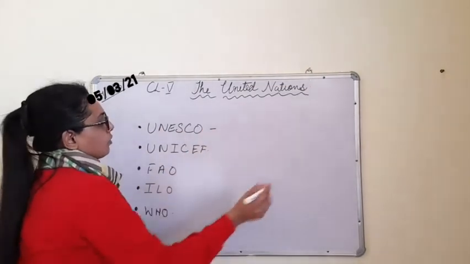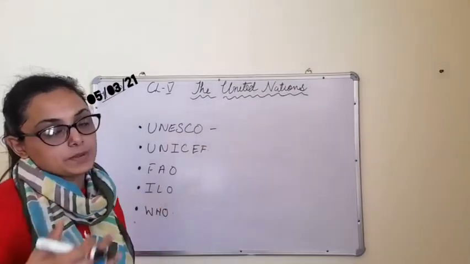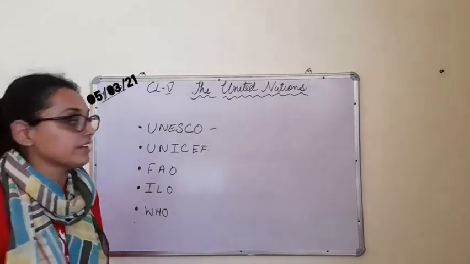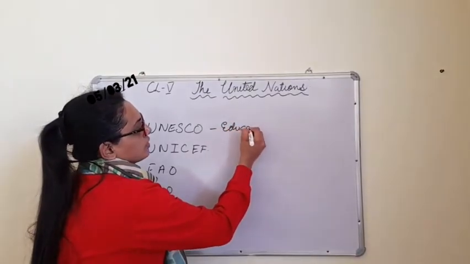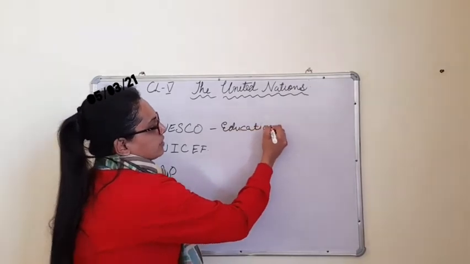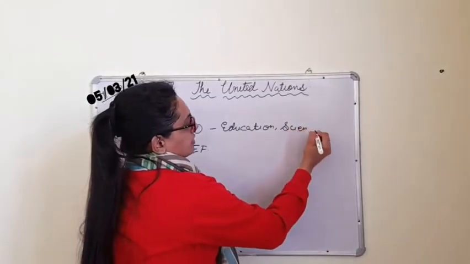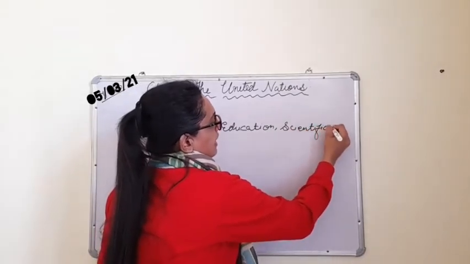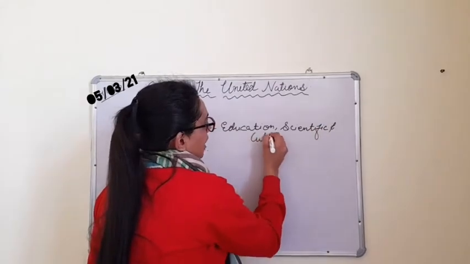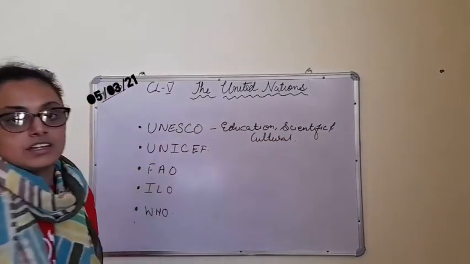Now, UNESCO is the specialized agency of the UN which takes care of the educational, scientific, and cultural part of the world.